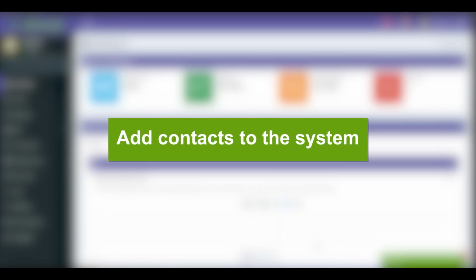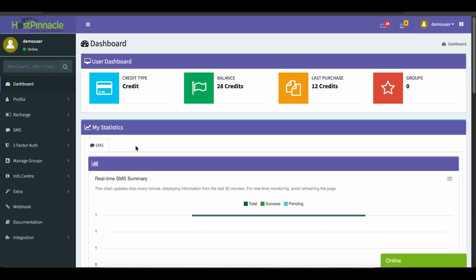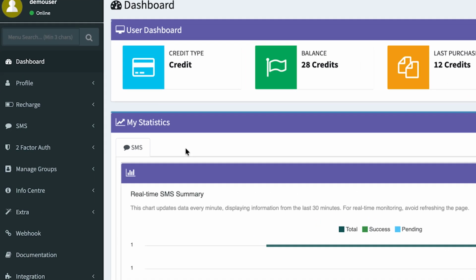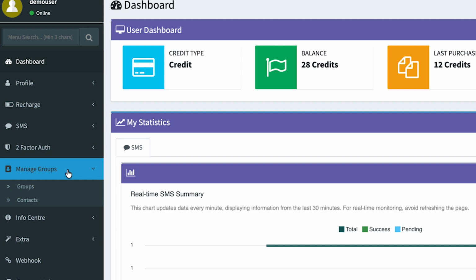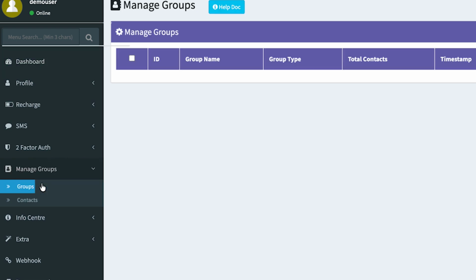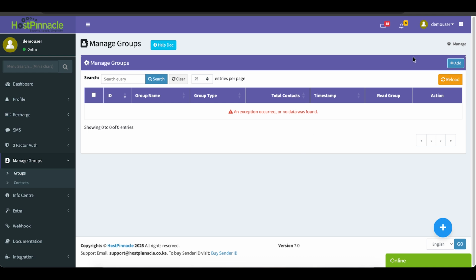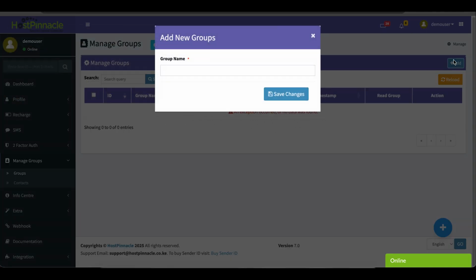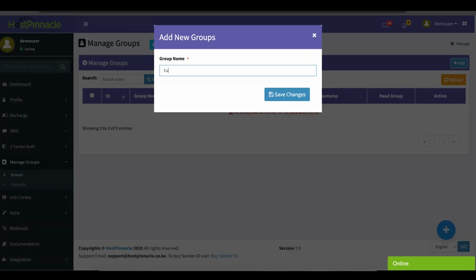Add contacts to the system. There are two ways to add contacts to your account, manually or in bulk. To start, go to the Manage Groups section from the left-hand menu. Click on Groups. Then create a new group by entering a name and clicking Save Changes.